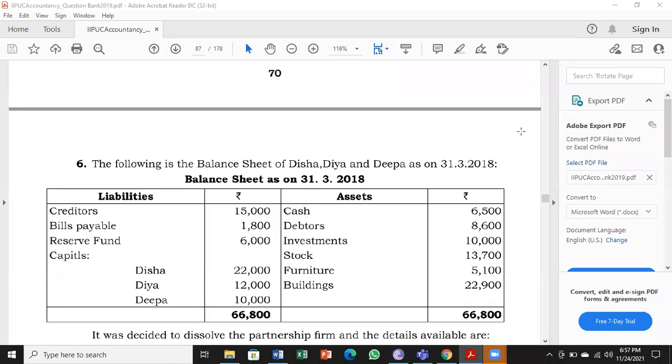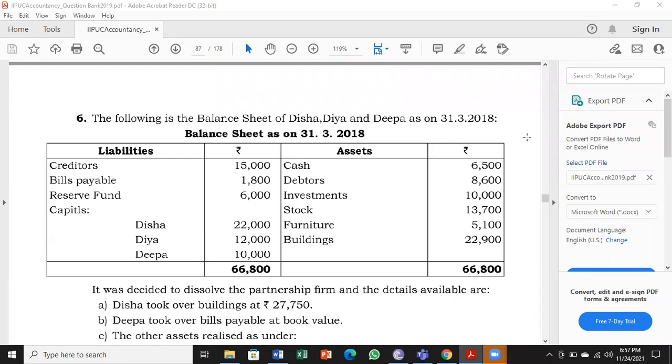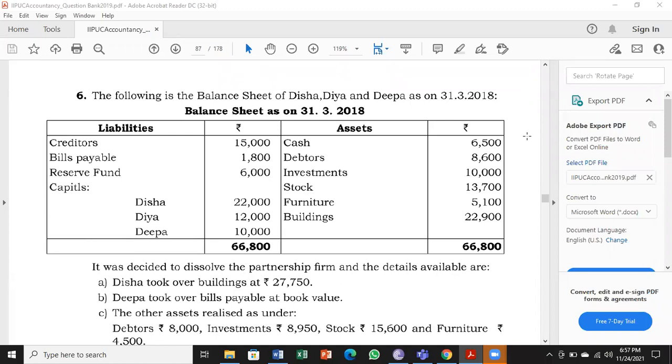I'm starting with problem number 6, page 71 in the question bank, dissolution of firm. This problem looks very simple. I will tell you what is the new thing in this problem. When I work the problem, you'll come to know. By looking at the problem, it looks very simple.